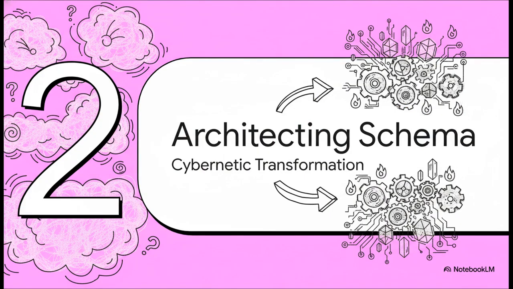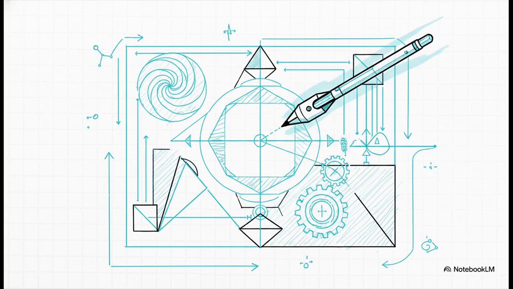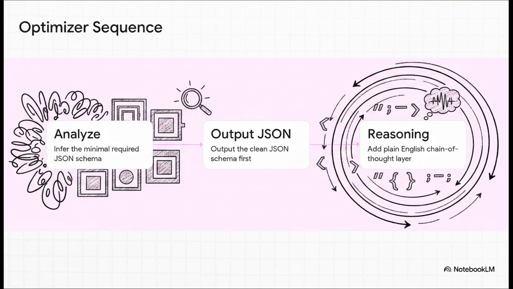Moving on to Section 2, architecting the optimal schema, the cybernetic transformation. Picture this as glowing cyan lines drawing out a highly complex JSON structure. We are initiating the Prompt Optimizer. This tool acts as a totally neutral architect, enforcing what's called Draft 2020-12 rigor. It mathematically constrains variables, bringing this incredible thermodynamic precision to the prompt, so the AI is forced to act with absolute programmatic accuracy.